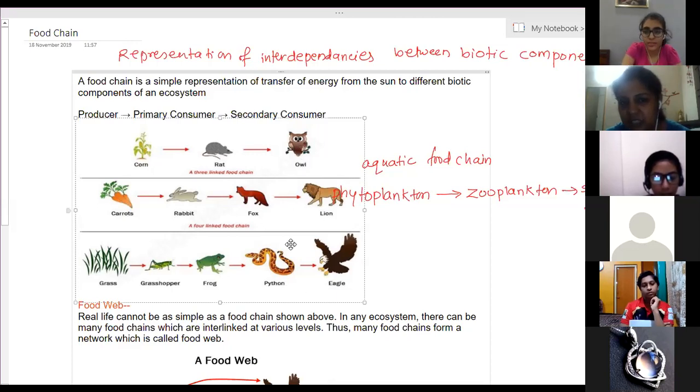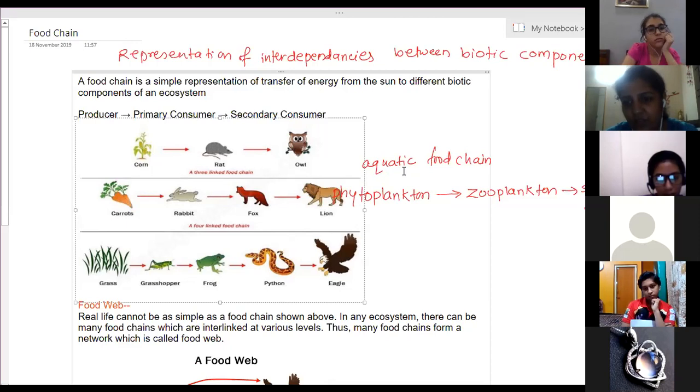These are all terrestrial food chains. There are aquatic food chains also. In water also the animals are surviving, so the food chain is present in that also. A question is asked: explain, give an example of one aquatic food chain. So you need to know an aquatic food chain.